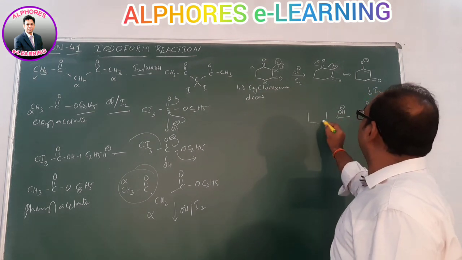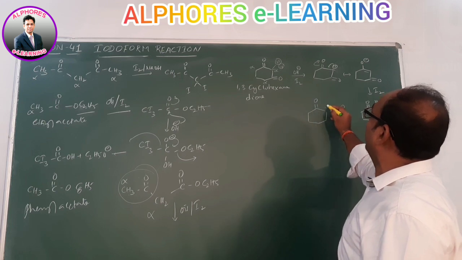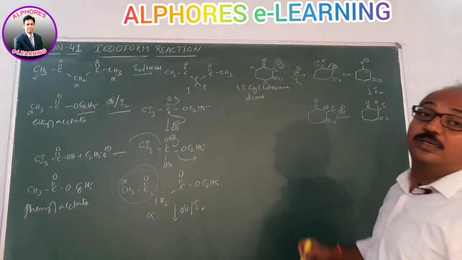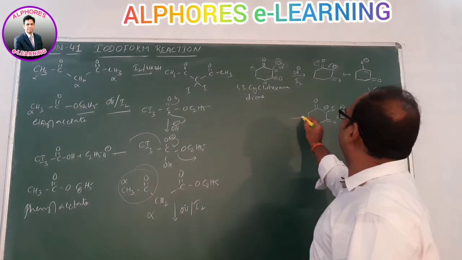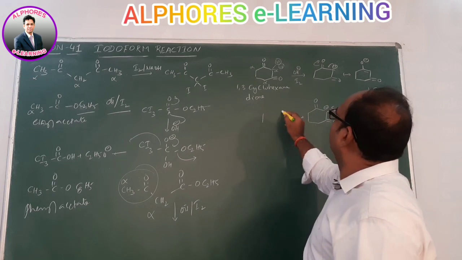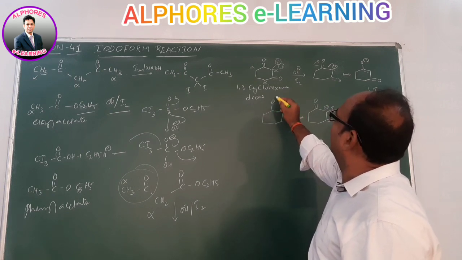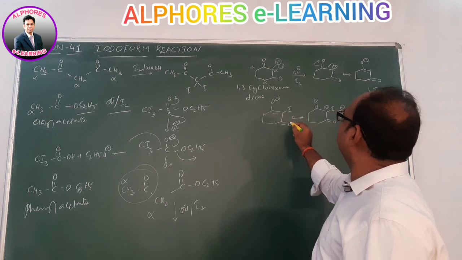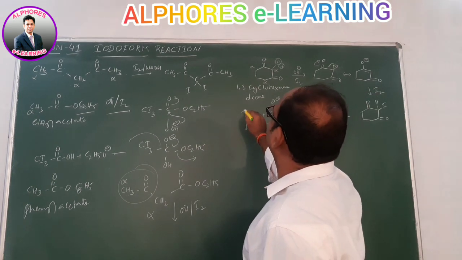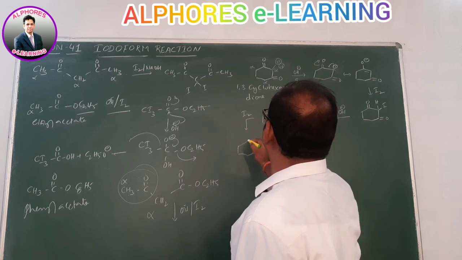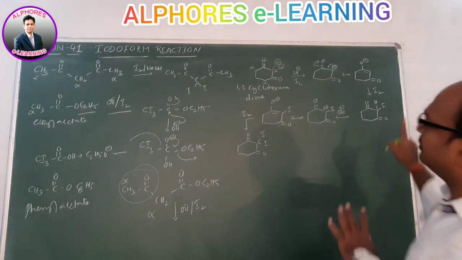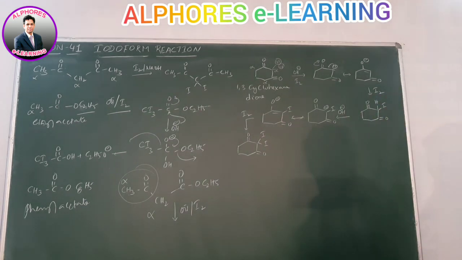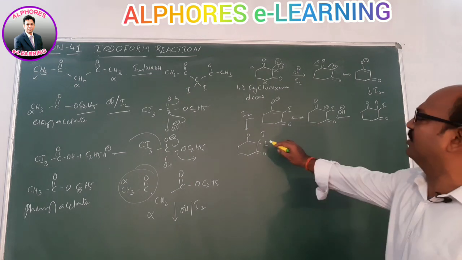That carbanion is more stable because of the presence of iodine, along with the 2 C=O groups. This negative charge is stabilized by resonance like O minus. Upon reaction with I2 we get C=O, I, C=O. So both alpha hydrogens activated by 2 C=O groups are substituted by 2 iodine.